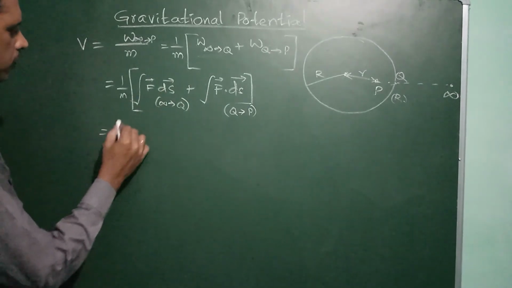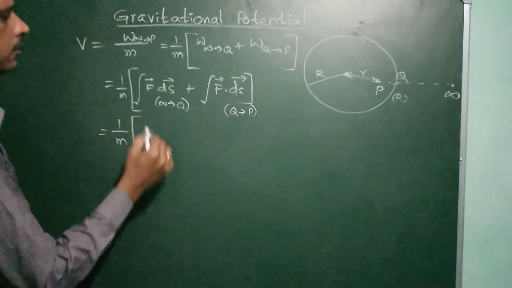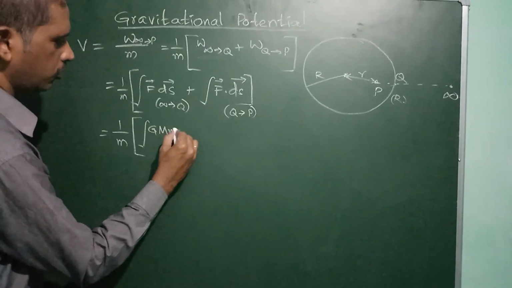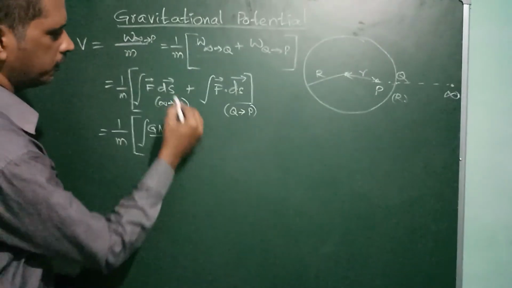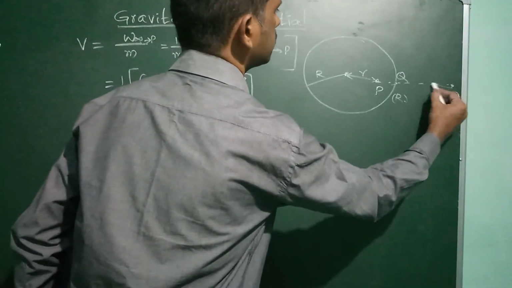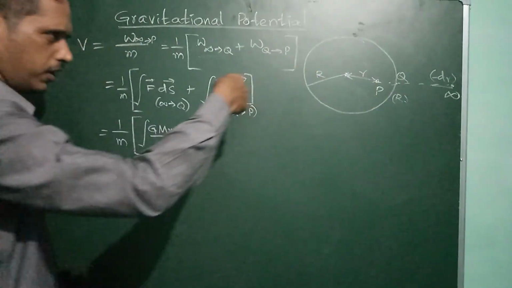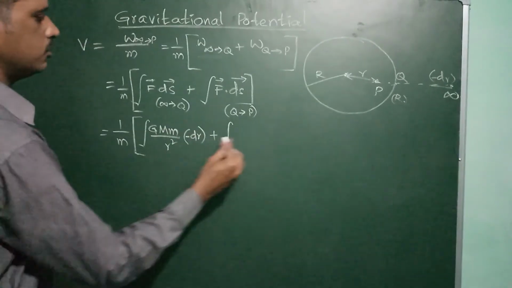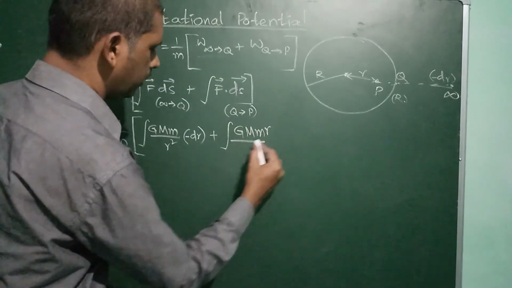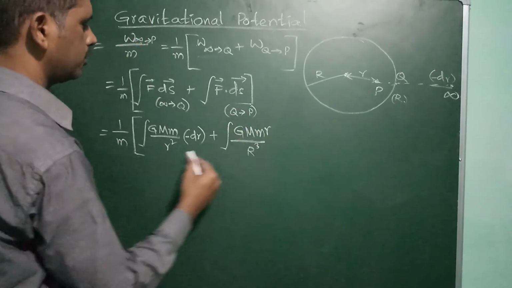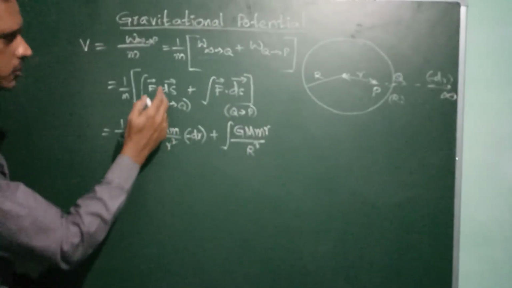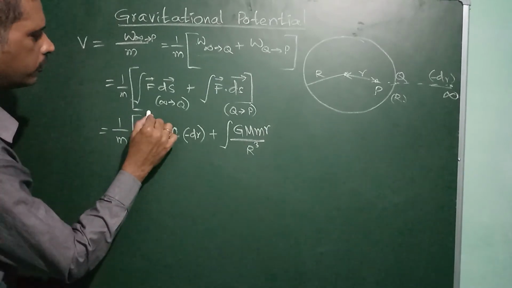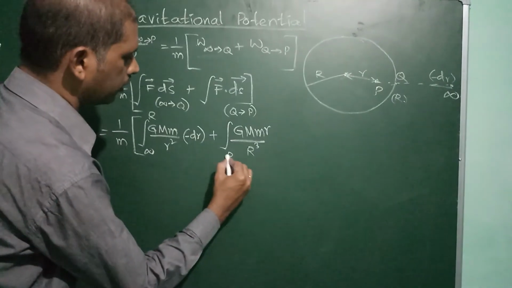Outside, we know that 1 by m into integral of F ds means integral of G M m by r square into ds, where, for a small distance, let it be minus dr because we are bringing the mass towards it, plus integral of G M m r by R cube, also with minus dr. The first part is from infinite to capital R, and the second part is from capital R to small r.